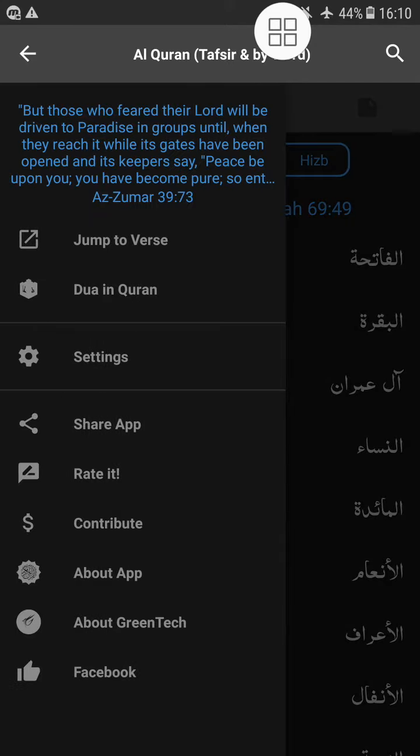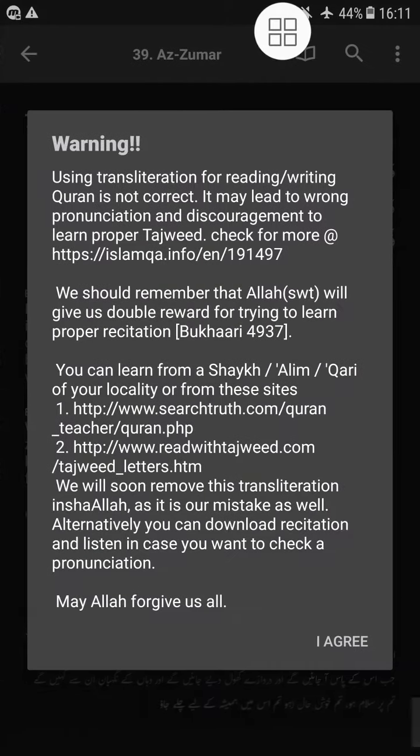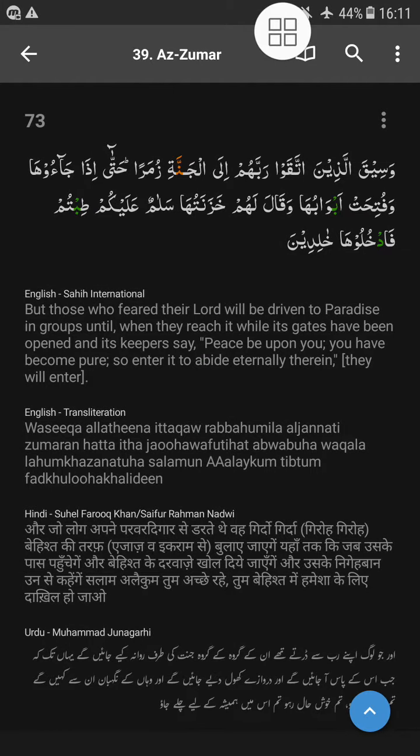Then the next is whenever you are lost, if you just tap here, a random verse will appear. If you want to go to the details, just tap here and the verse will be displayed on your screen. So this is something that I really find interesting about this app, that at any time of the day, if you want inspiration from the Quran, if you want to do Quranic introspection, you can just tap any random verse. And if you want to go into the details,